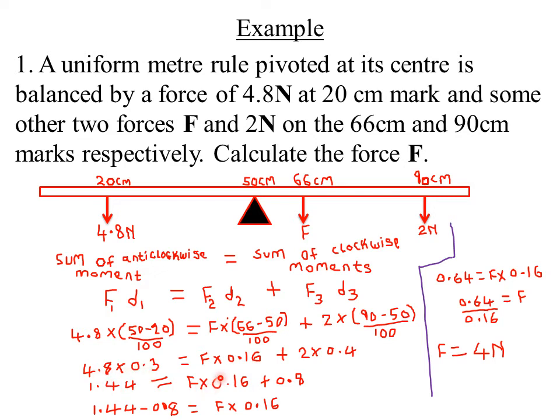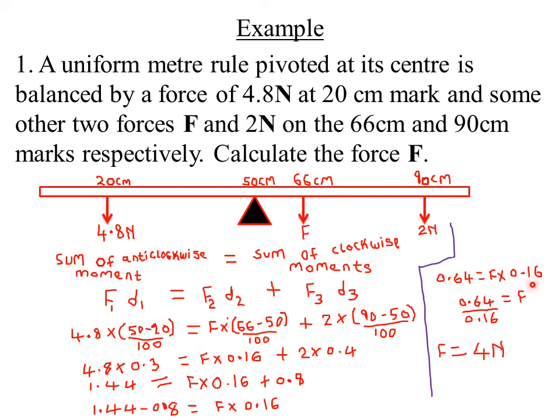Then if you multiply F times 0.16, you simply get F times 0.16. Then if you multiply 2 times 0.4, you actually get 0.8. If I collect the like terms, I'm taking the 0.8 to this other side, so that I have 1.44 minus 0.8. Then here I remain with F times 0.16. So 1.44 minus 0.8, you get 0.64, which is equal to this other side. I'm still having F times 0.16.